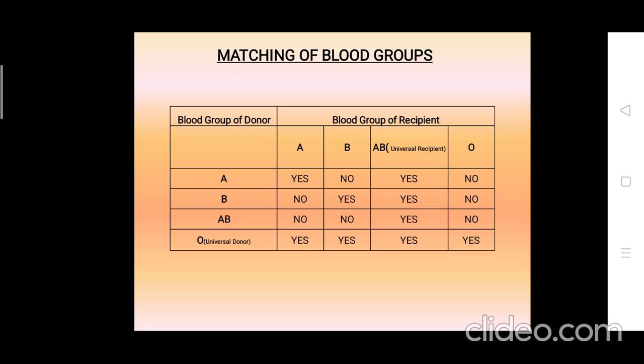So from this we conclude that the person having blood group O is known as a universal donor as he is able to give blood to all the different blood groups, and AB is called the universal recipient as he is able to receive blood from all the blood groups.